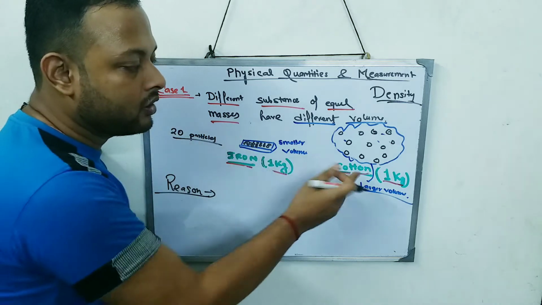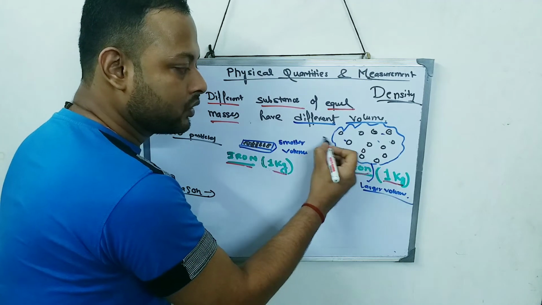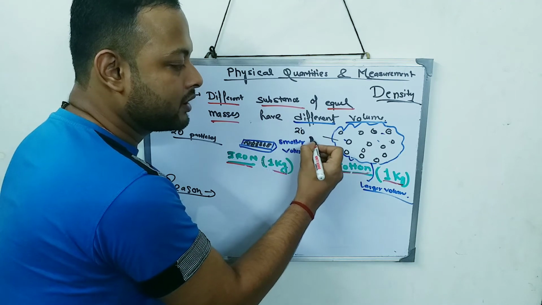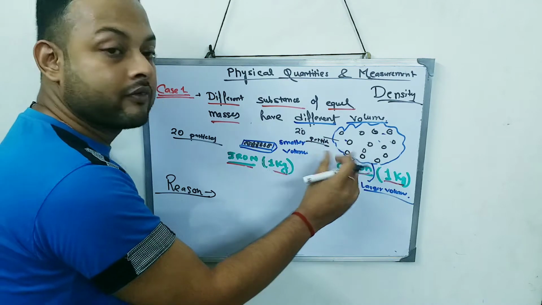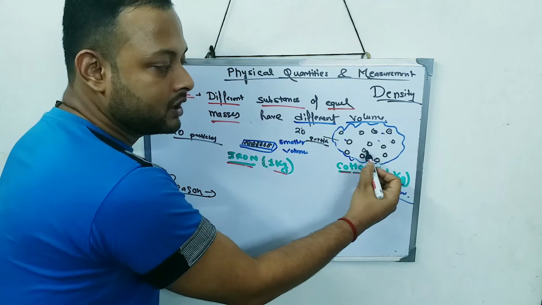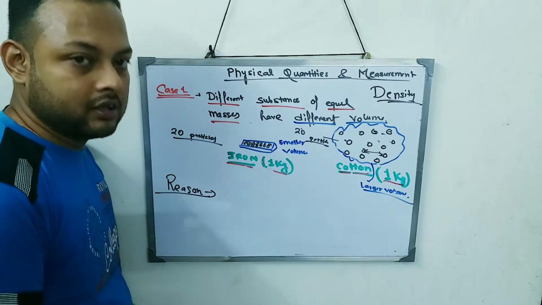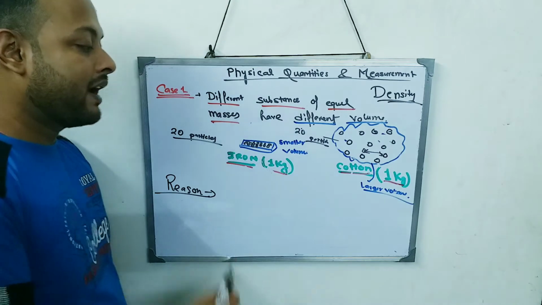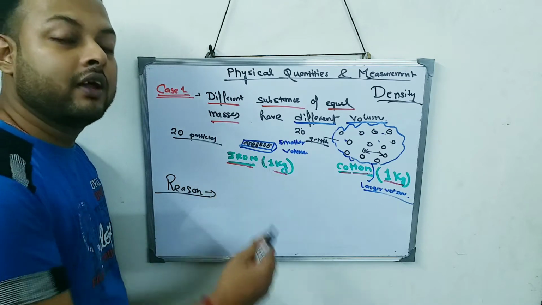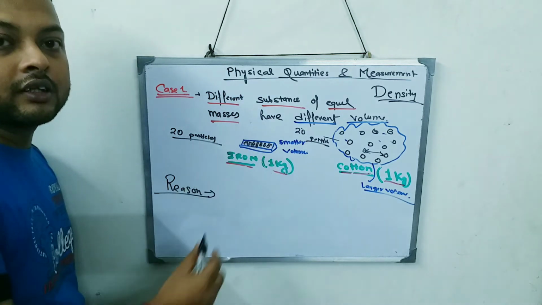But if I take cotton, suppose I have 20 particles only over here also, but these 20 particles are packed very far away. You can see some spaces between them. Because they are packed very loosely, that is why the volume increases. And over here they are packed very tightly, that is why the volume is small.